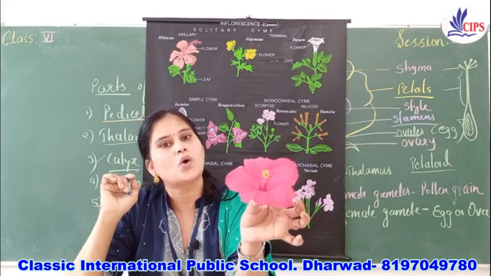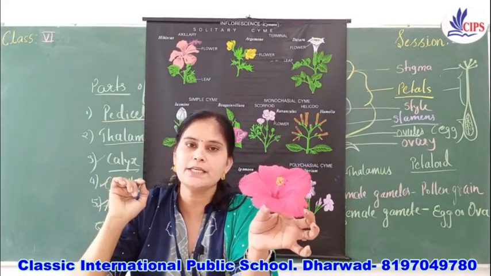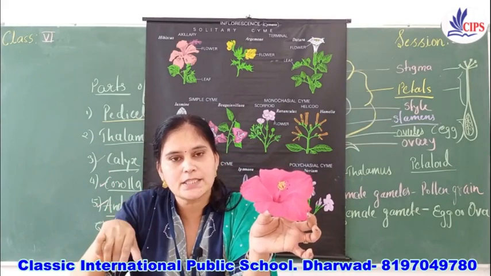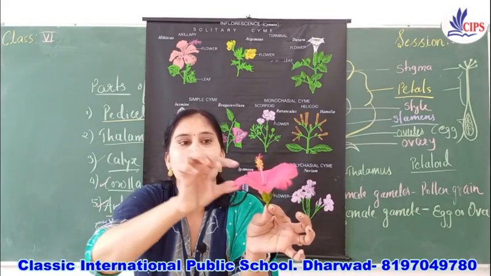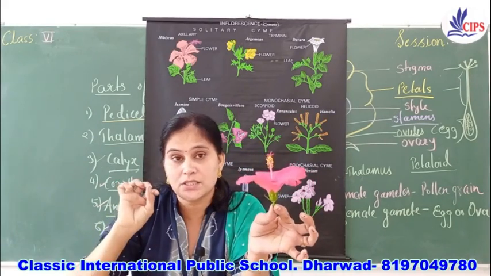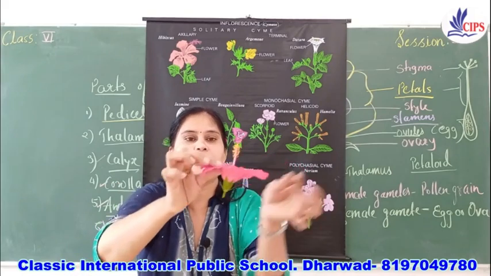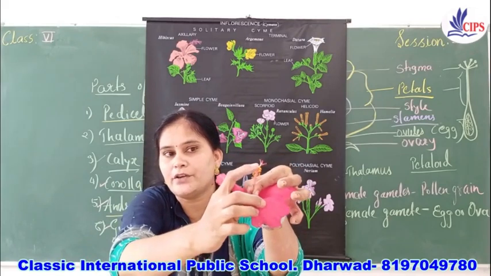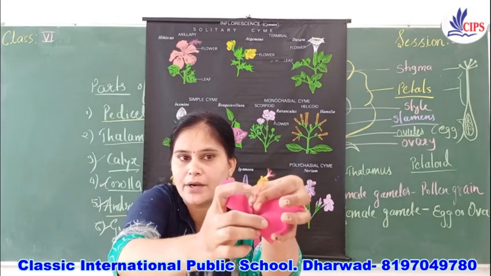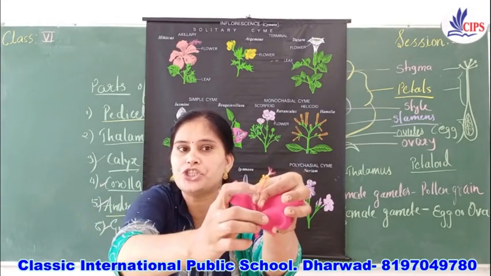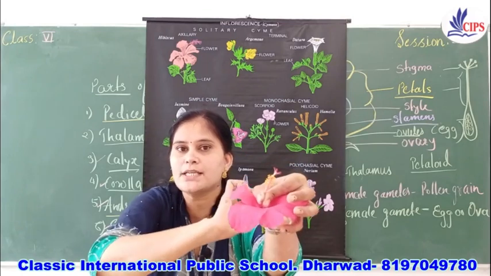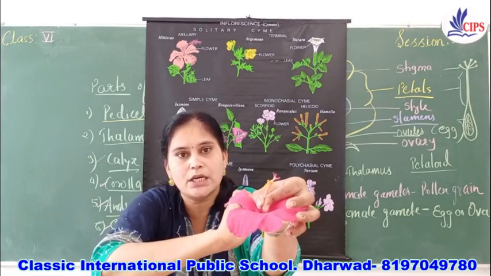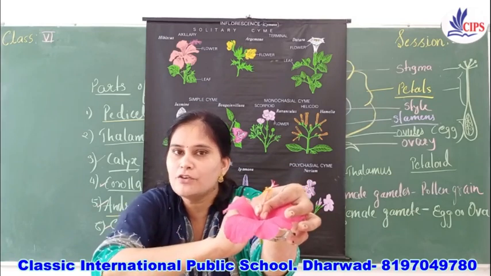Yes, it is corolla. Since it is colored, it attracts the insect for the pollination. Now, which is the next? That is androecium. See children here, can you see this part? Yes, these parts are there, yellow color. So this part is androecium. Okay, so together it is called as androecium, which is the male reproductive part of the flower.